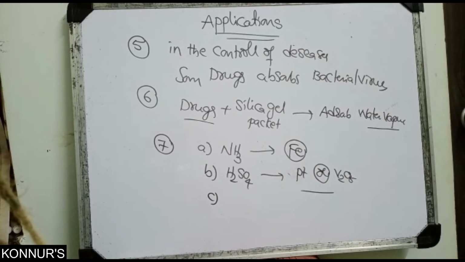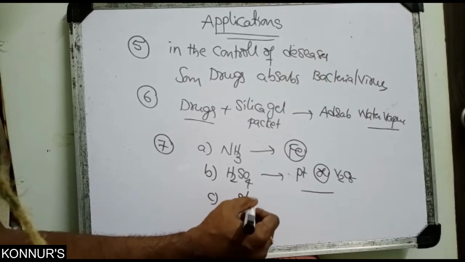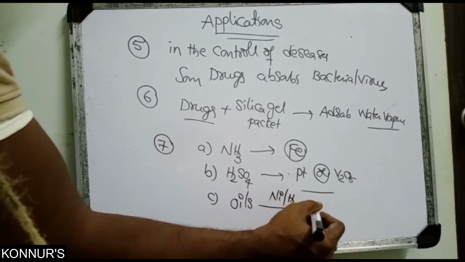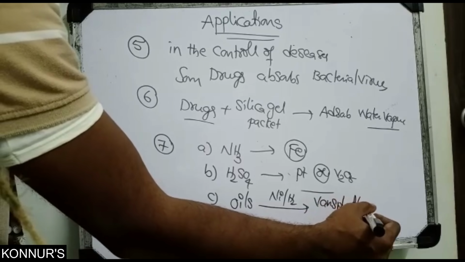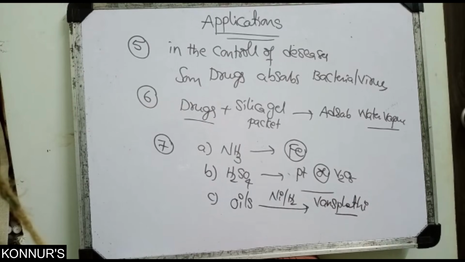Next, a famous example is the preparation of vanaspati. Oils are treated with Raney nickel, nickel powder, and you get vanaspati. Vanaspati's general name is what? Dalda. We can prepare it everywhere, applying the adsorption phenomenon only.